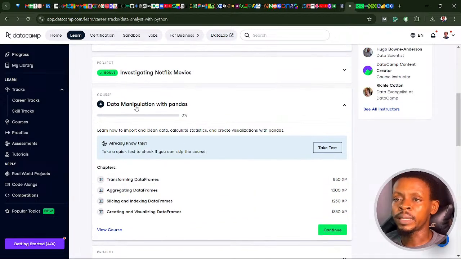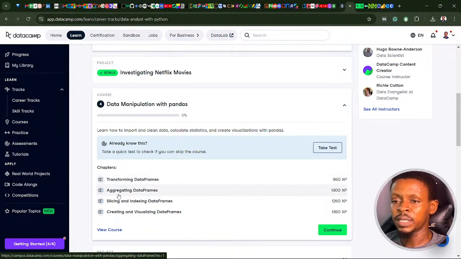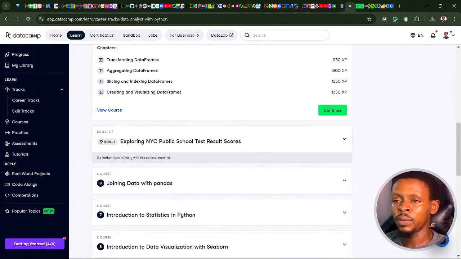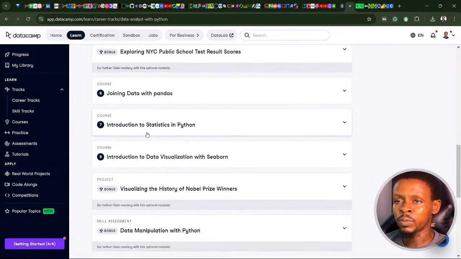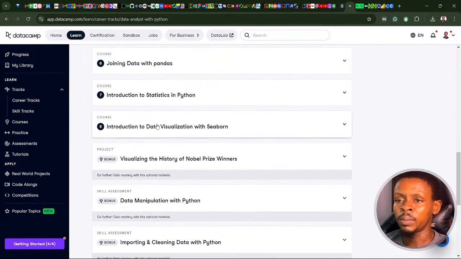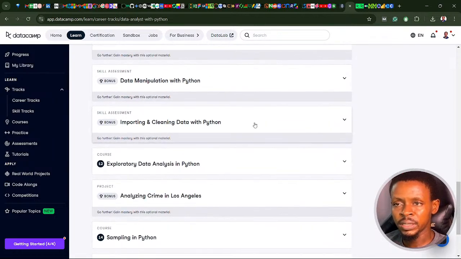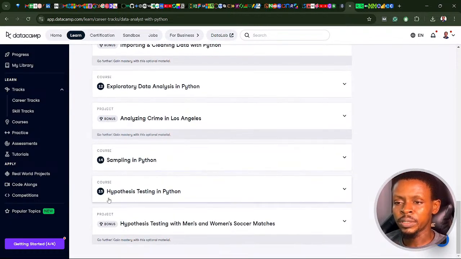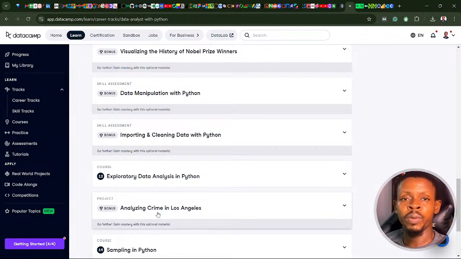So we're moving to data manipulation with pandas. This actually contains 4 chapters: transforming data frames, aggregating data frames, slicing and indexing data frames, and creating and visualizing data frames. This is all we'll be covering in this pandas series. Then we'll move to our next project, which is exploring NYC public school test results. We have a couple more courses to take. You can see, after that course comes another project, then another course, then a final project. We have a long way to go.